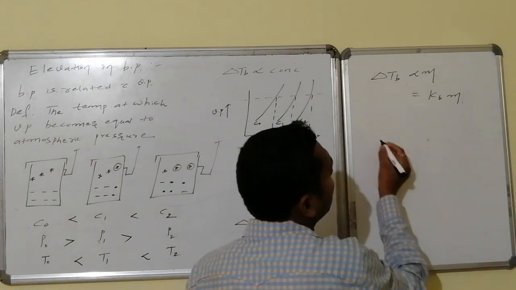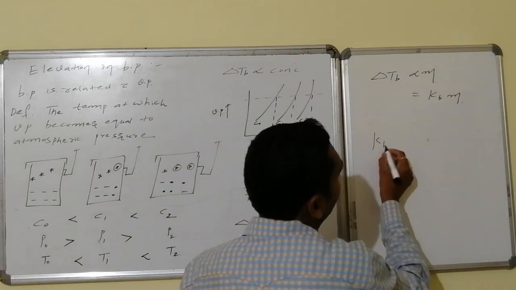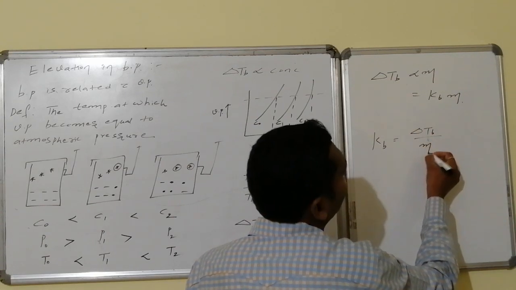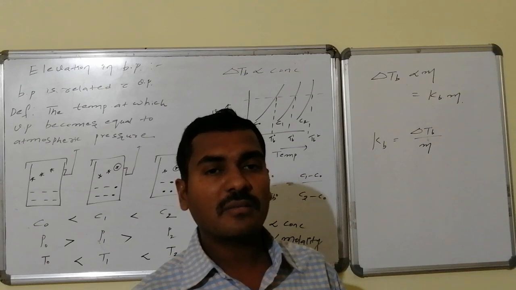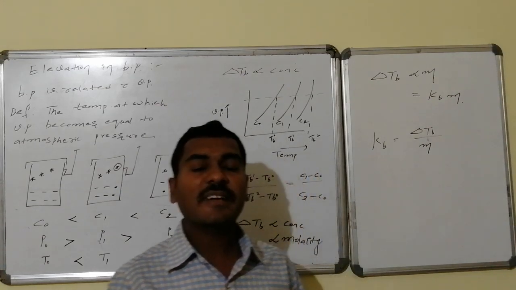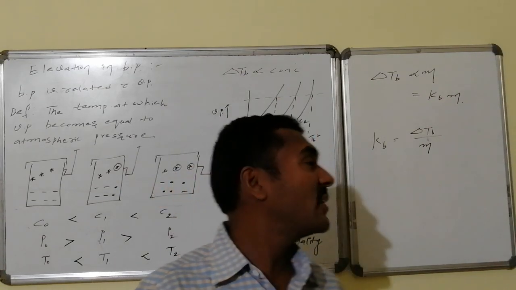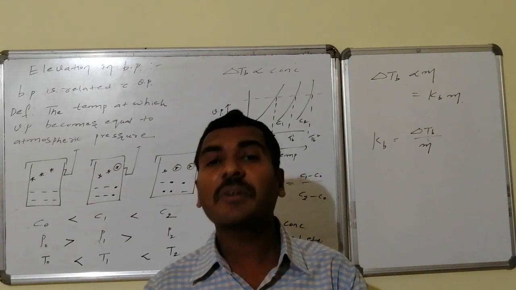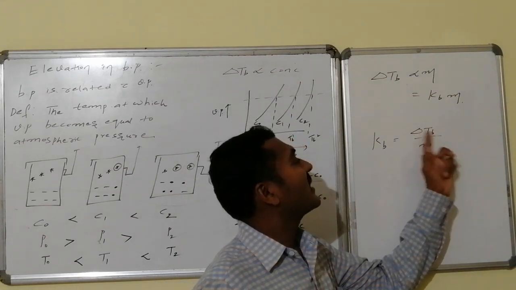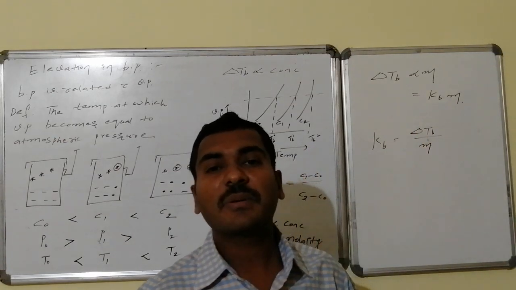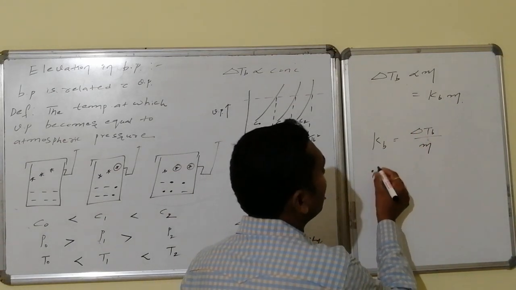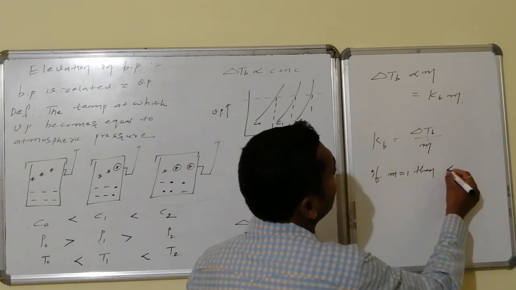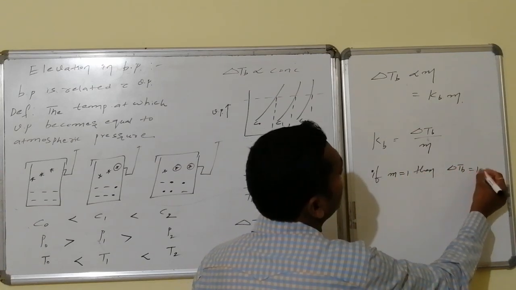Kb will become equal to ΔTb by m. To understand this conceptually, if the molality m is equal to 1, then the enhancement in temperature ΔTb will be equal to Kb.